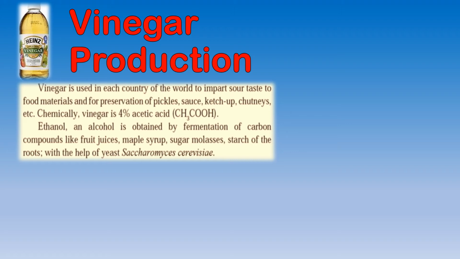of the roots with the help of Saccharomyces cerevisiae. So these products are fermented with the help of this yeast, and an alcohol called ethanol is obtained.